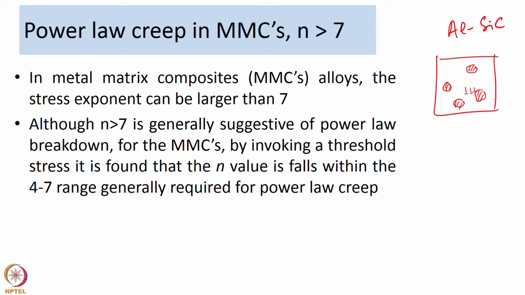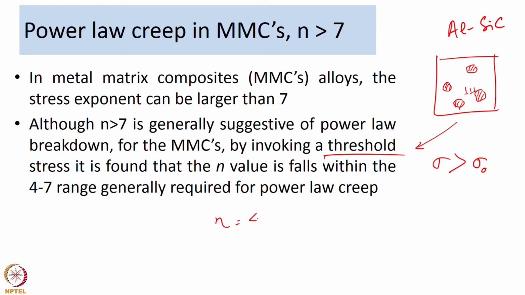Now, what researchers have found out is, when you have a case like this, when you have a metal matrix composite, you need a minimum threshold stress. So, when you have a situation like this, the stress that you are applying for creep to happen has to be higher than a threshold stress. So, let us call this threshold stress sigma naught. So, if your applied stress is greater than sigma naught, then you can explain the creep behavior of these metal matrix composites,